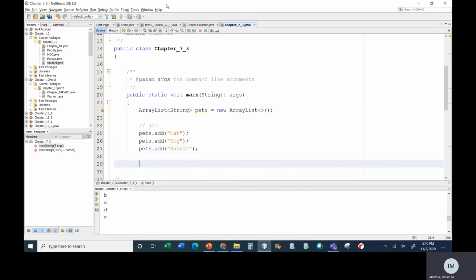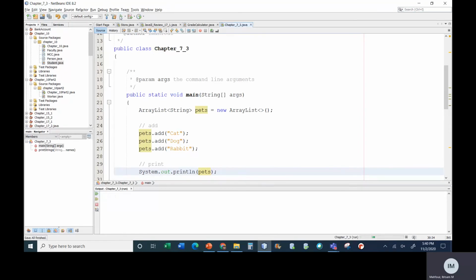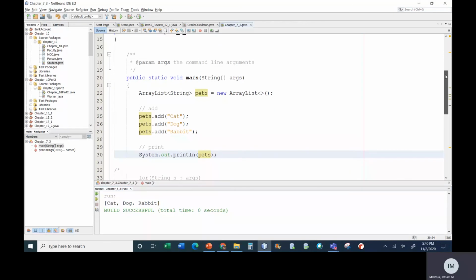Now, the nice thing also of an array list is that you can print it. So I can say System.out.println pets. Now this is just for an array list of strings. In Java 2, we will learn printing array lists of objects. But it printed the contents for me, and it puts square brackets around it so that I can see that it's an array list. We weren't able to do that with arrays. I can use this print method, or I can write my for loop to print.